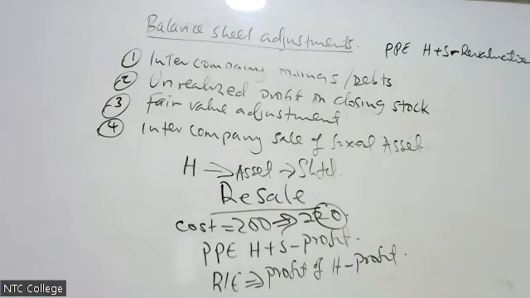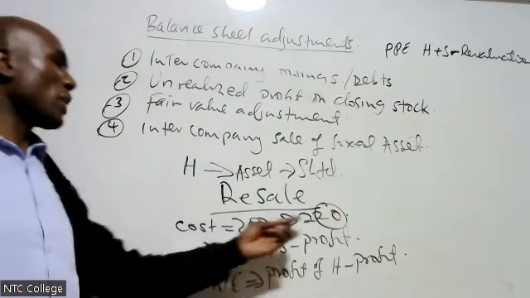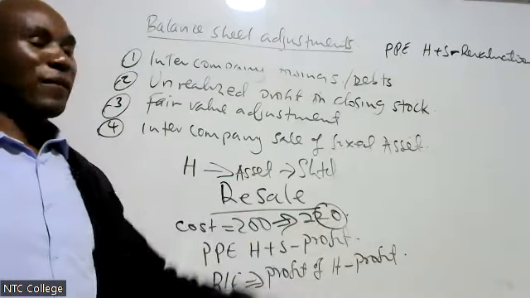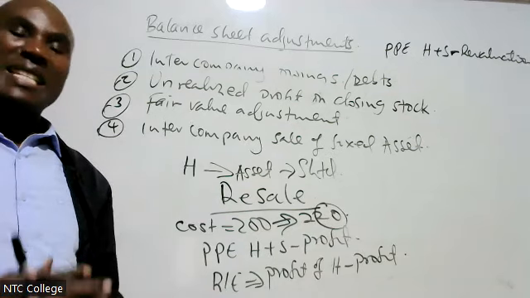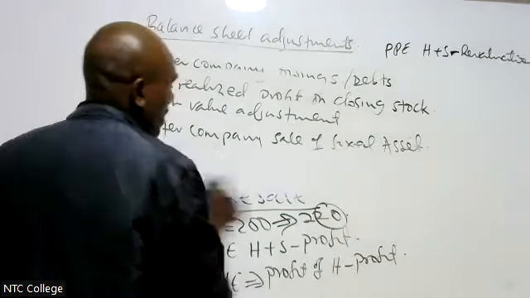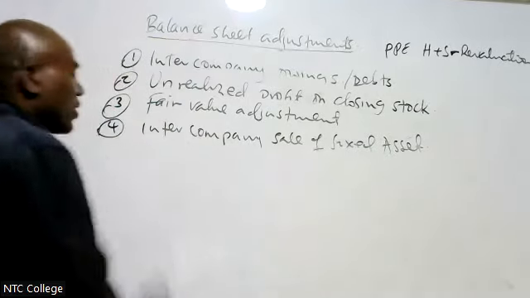I believe up to there we are okay on intercompany sale of fixed asset. If it was at a profit, we eliminate that profit. If it was at a loss, we eliminate that loss. Now, listen, we are developing the concept. If we sold at a profit, then it means that the purchasing company overcharged depreciation.